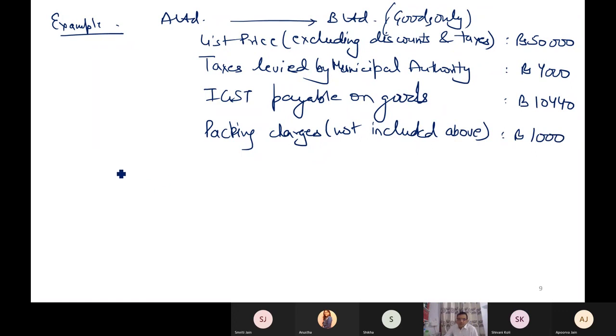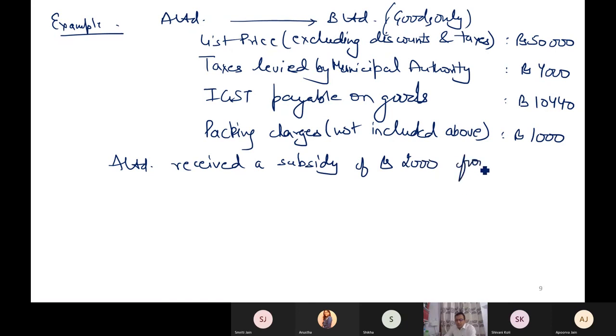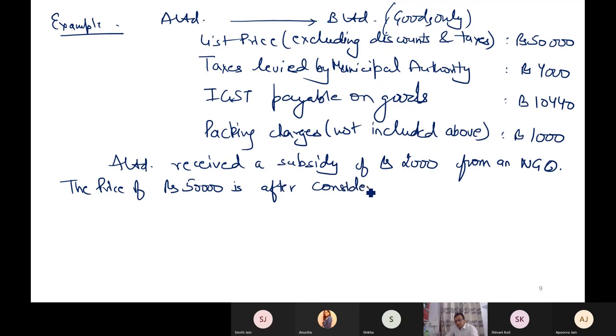1,000. The supplier received a subsidy of rupees 2,000 from an NGO. Now this 50,000 is after this subsidy. The price of 50,000 is after considering the subsidy. Such questions can come in your exam.